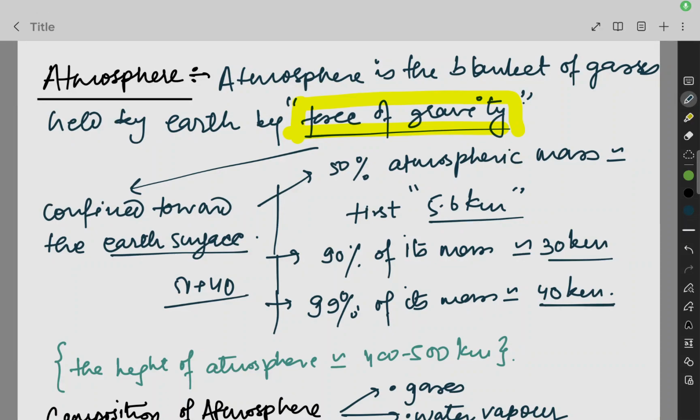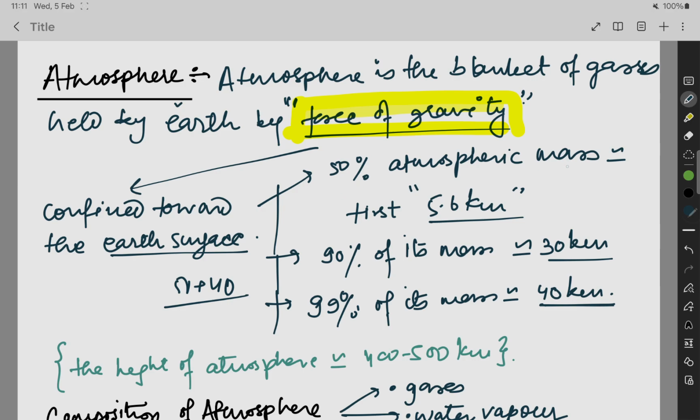So today we are studying about atmosphere. What does atmosphere mean? Atmosphere is the blanket of gases held by the earth by the force of gravity. Force of gravity means what this does to the atmosphere. It is confined toward the earth's surface. The atmosphere is confined to the earth's surface.